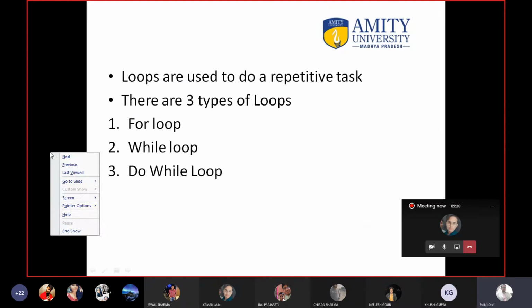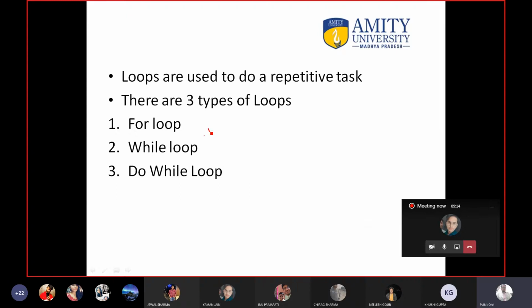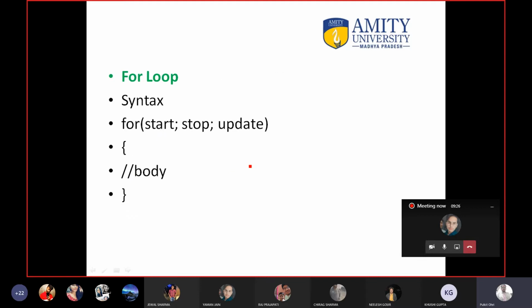There are three kinds of loops: for loop, while loop, and do while loop. Remember that these two are same. For loop and while loop are same. The only thing is the way of writing them is different. And this is something different. Do while loop we will study.